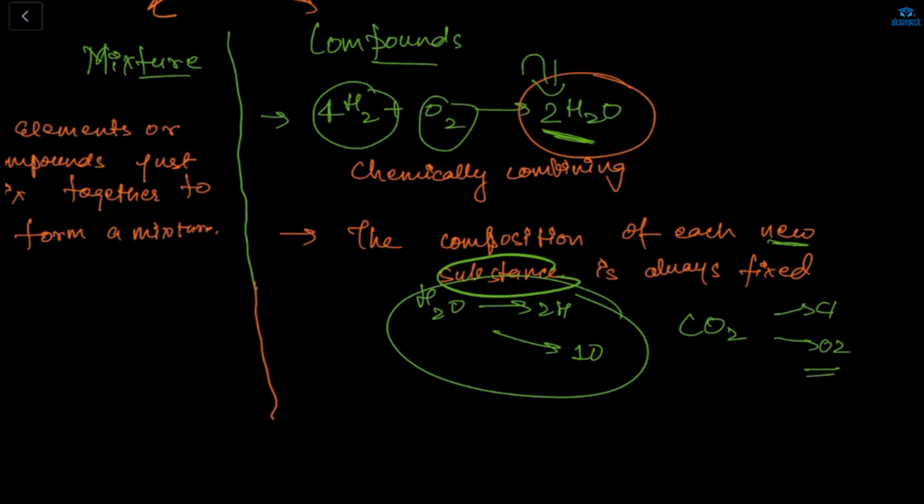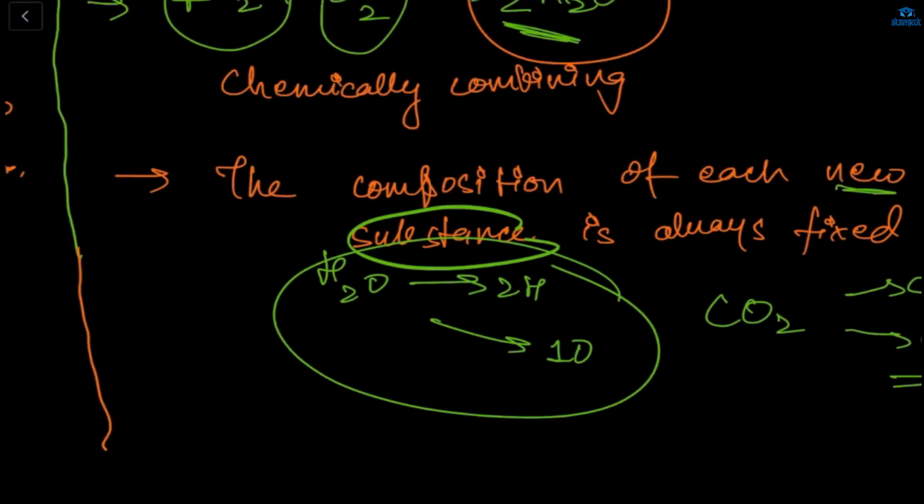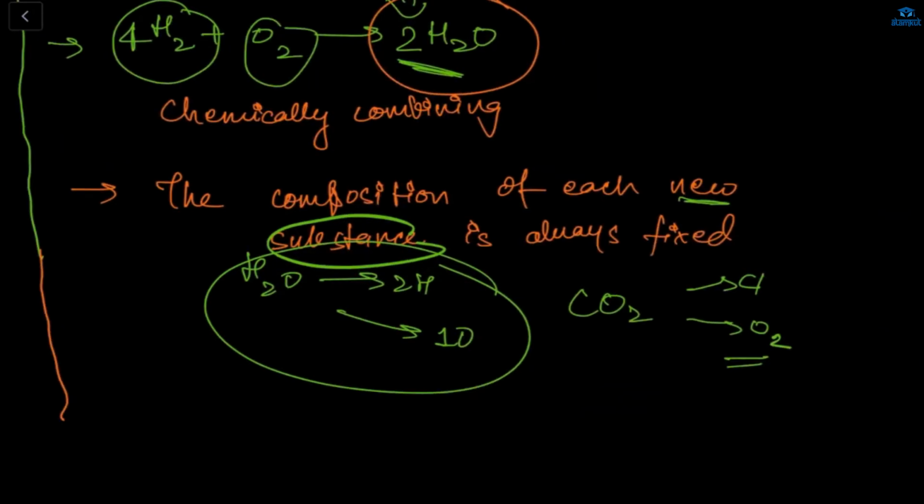This is fixed. That's why we say the composition of each new substance is fixed. Ma'am, H2O has 2 hydrogen and 1 oxygen, but ma'am, oxygen is O2. Yes, oxygen is O2, but I'm just taking it specifically, like in H2O, it will be 2 hydrogen and 1 oxygen, just to explain that the composition of each new substance is fixed, where hydrogen is fixed and oxygen is fixed.